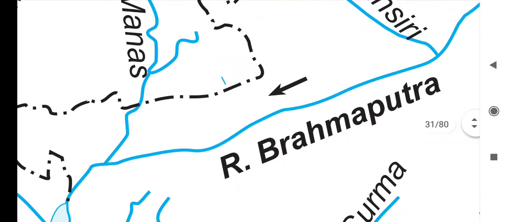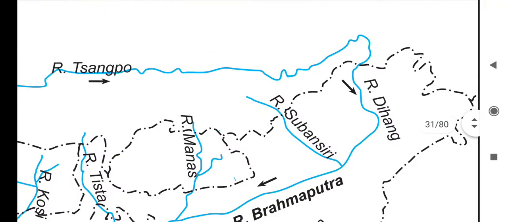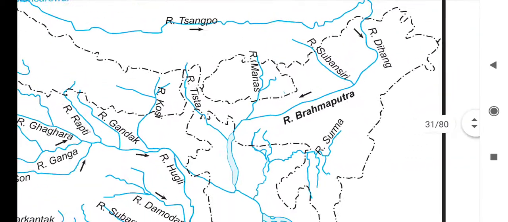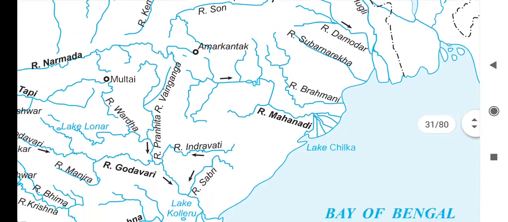Means we are talking about the same river. Sangpo when it is in Tibet, Dihang in Arunachal Pradesh, and Brahmaputra eastward. Sangpo, Dihang and Brahmaputra are the names of the same river. Now we are talking about river Brahmaputra.